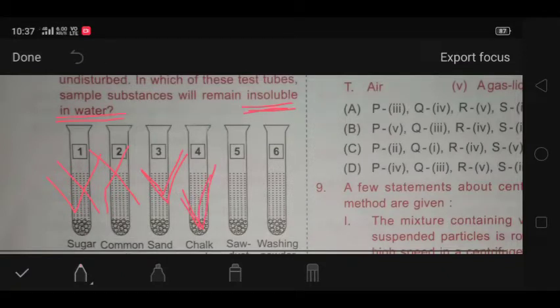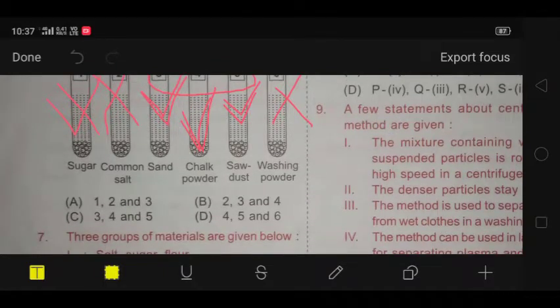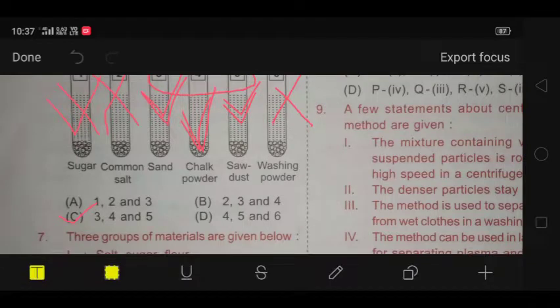Sawdust you know is insoluble, so this can also be the answer. And washing powder, as you know, is soluble, so this cannot be the answer. So the answer can be 3, 4th and 5th, which are insoluble in water. So that's why option number C is correct for question number 6.